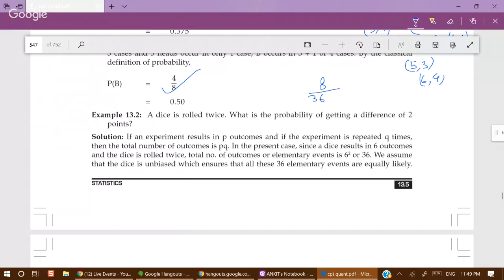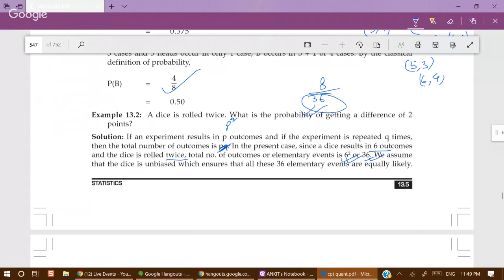It is actually p raised to the power q. In the present case, since a die results in 6 outcomes, and the die is rolled twice, the total number of outcomes will be 6 squared, 6 power 2. That is 36.